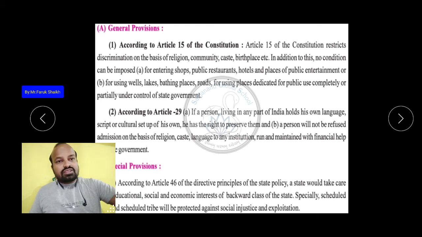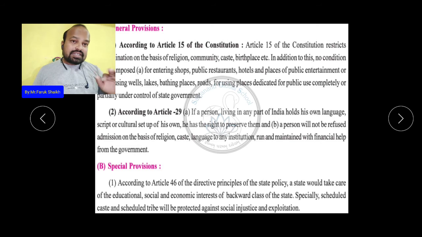Now second is Article 29. So what does Article 29 say? If a person living in any part of India has his own language, script or culture, he has the right to preserve them. And B, a person will not be refused admission on the basis of religion, caste or language to any institution run and maintained with financial help from the government.